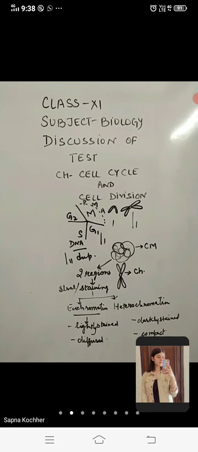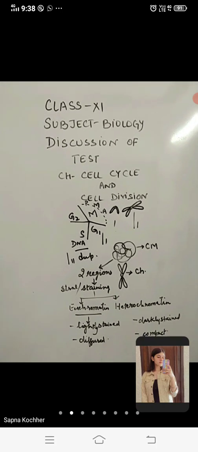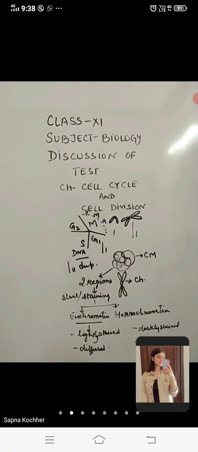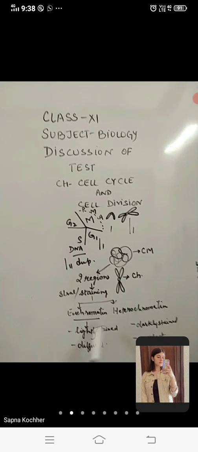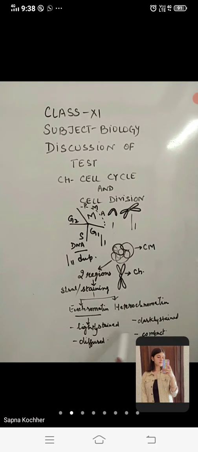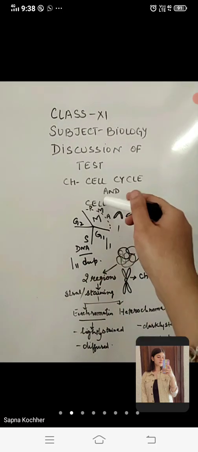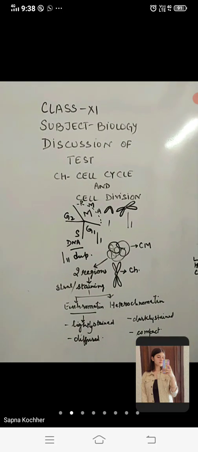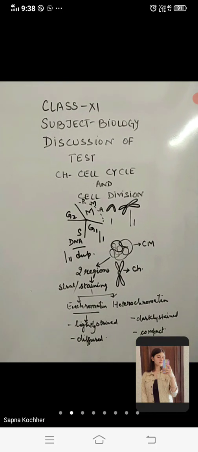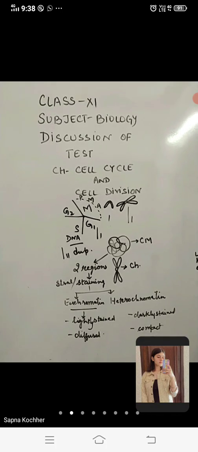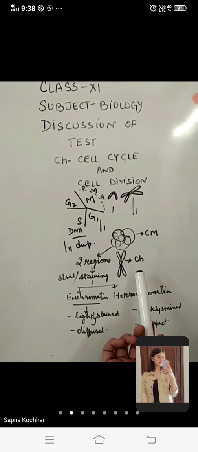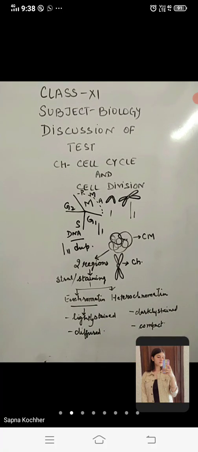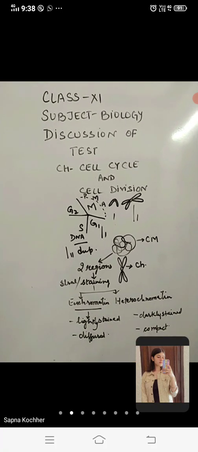But euchromatin and heterochromatin are the parts of the chromatin material, and you will also study this again in your chapter of cell structure and cell function. This is the chapter one chapter ahead in the same unit. So you'll be studying this topic from there as well, right? But it was understood that when the chromatin material is going to condense, only then the chromosomes condensation will start. It is obvious, right?